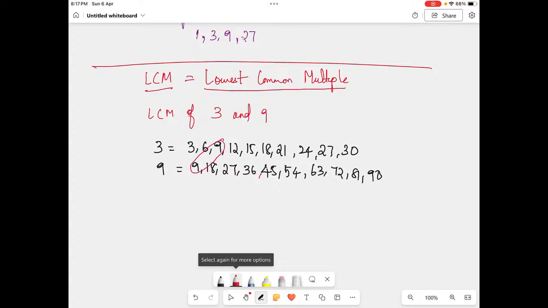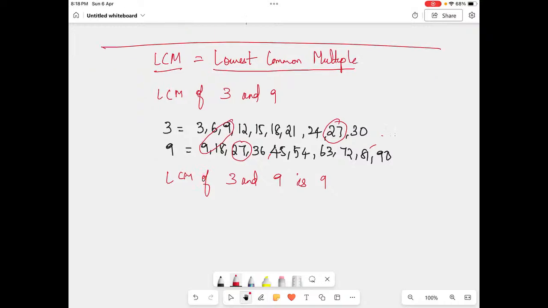9 and this thing, then 27 and this one. It goes on, student, but I want the lowest one. Lowest means the smallest, the minimum one. So I will say that the LCM of 3 and 9 is 9. Is it so simple? Yes, it's simple. You can try this. If you're not getting the other method, you try this, you will get it.